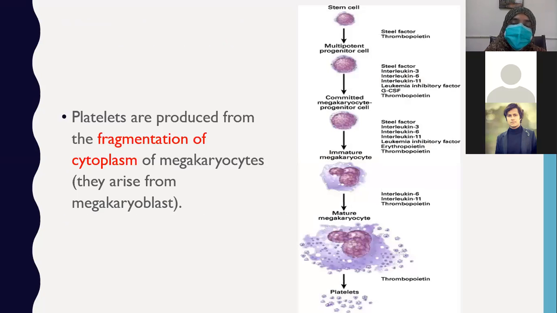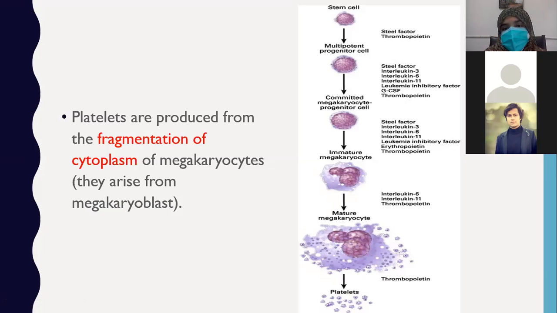So what are platelets? Platelets are the fragments of cytoplasm of megakaryocytes. Beta, remember, when the megakaryocyte gets fragmented, these fragments are called platelets. So again, the multipotent stem cell gives rise to a committed megakaryocyte progenitor cell that is committed to form platelets.